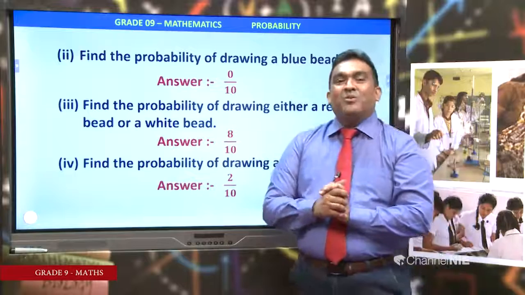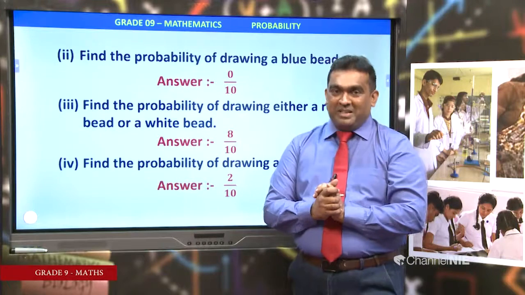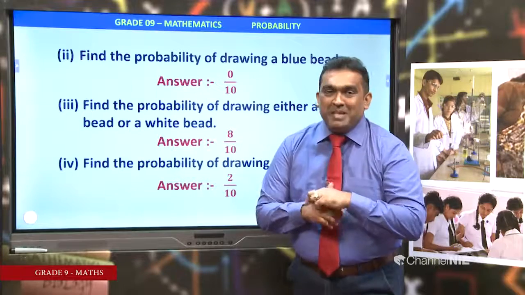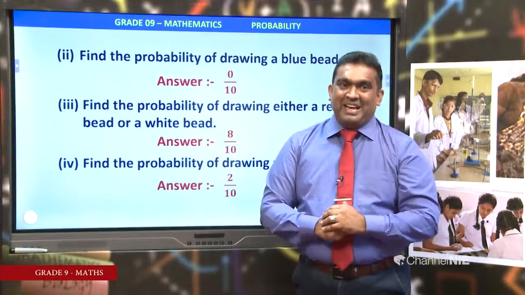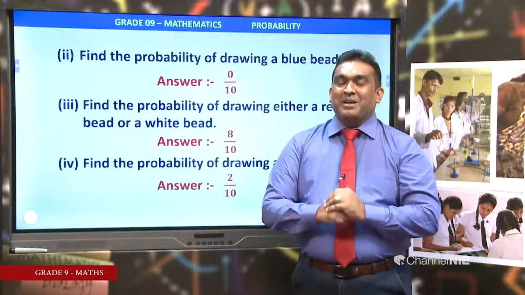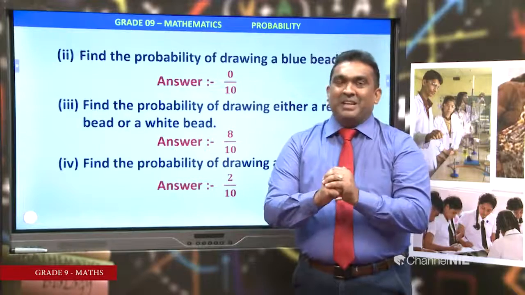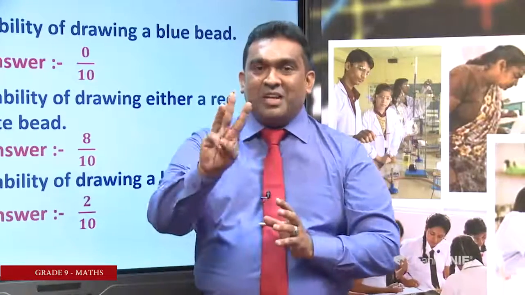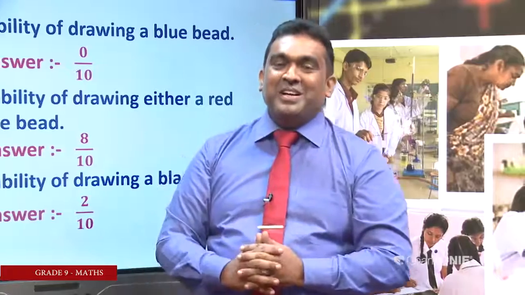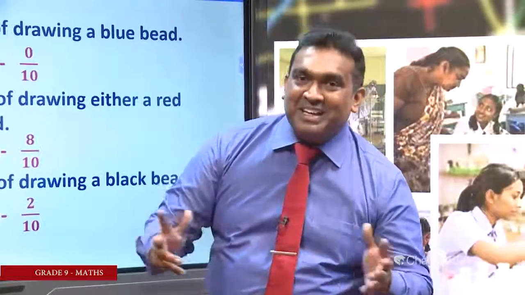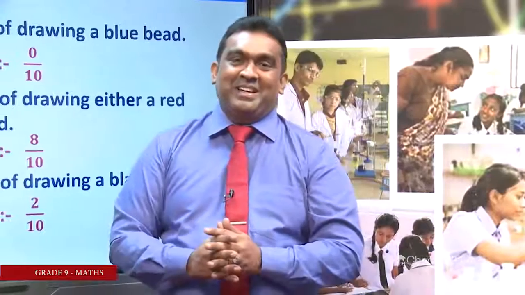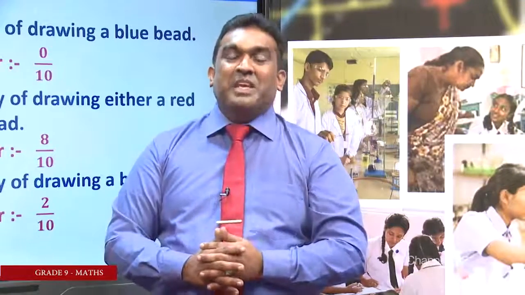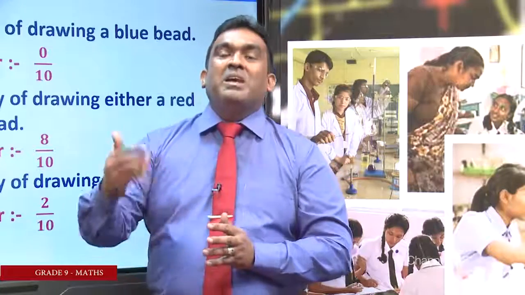This is how we learned the probability. Probability is the possibility of an event. As I told you, possibility of an event. How many types of events are there in this environment? There are 3 types of events. First, events that definitely occur. Second, events that definitely do not occur. Third, events that may or may not occur.